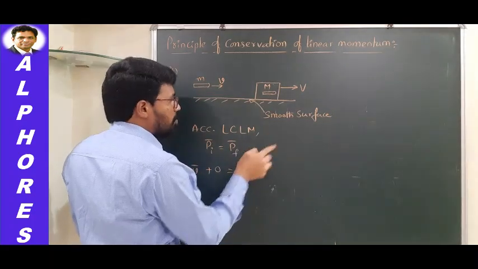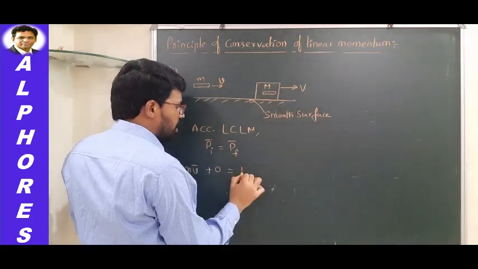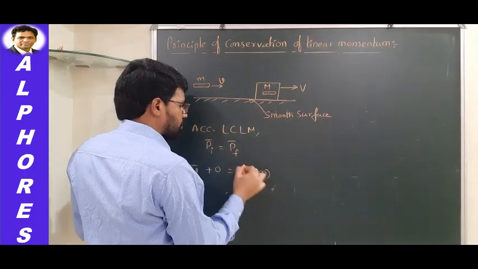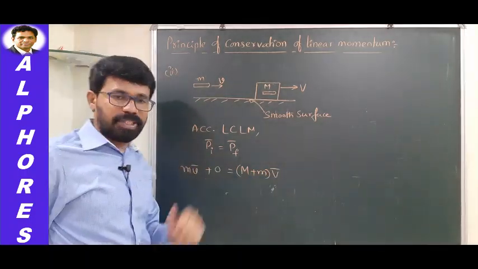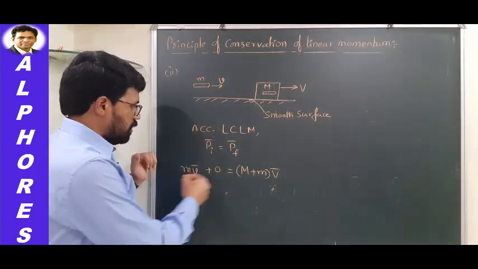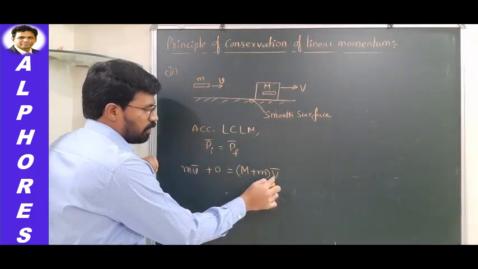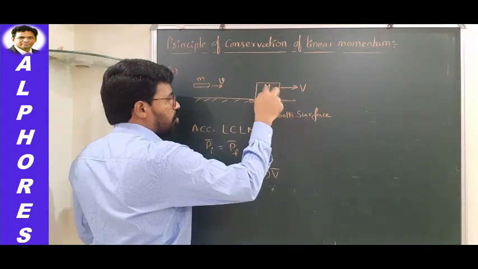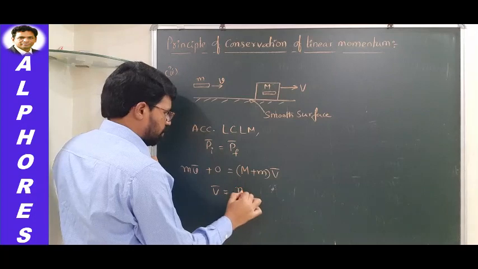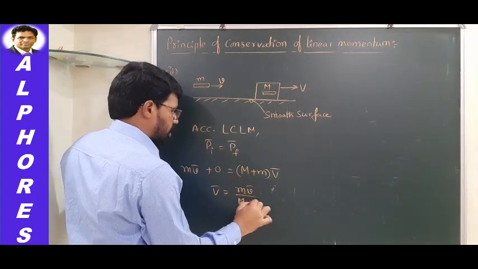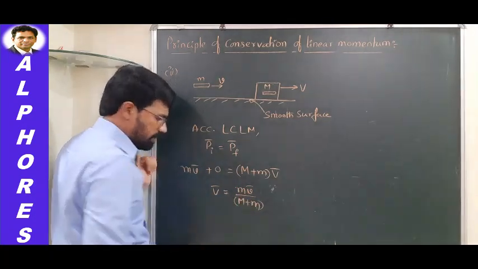Now what is the total mass having a velocity equal to capital V? M plus small m is moving with a velocity V. So this is the final momentum. If you are interested to find out with what velocity this system of block and bullet is moving, then this can be written as V bar is equal to m v bar by M plus m. That's how you can write.